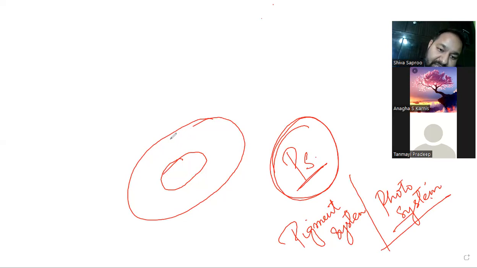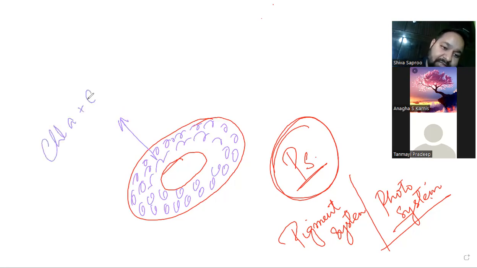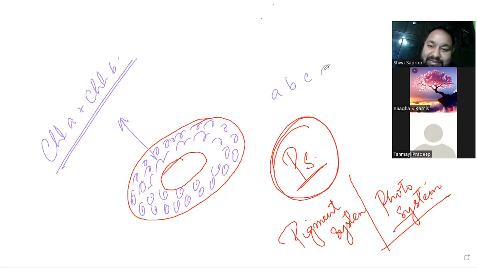Now, this area here will have a large number of molecules. Which molecule? Chlorophyll. Chlorophyll molecules, chlorophyll A plus chlorophyll B. How many types of chlorophyll are there, by the way? Not just 2, there are A, B, C, D, E, and many. And there is some chlorophyll that is present in bacteria also. We call it bacteriochlorophyll.